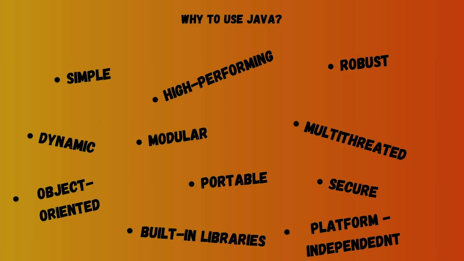This compilation approach allows the JVM, Java Virtual Machine, to optimize code for the specific hardware it's running on, which can lead to better performance compared to languages that use pre-interpreted code. Additionally, Java is robust, meaning it has an ability to withstand errors and failures during program execution. Then Java is also dynamic because it's flexible and adaptable during runtime.